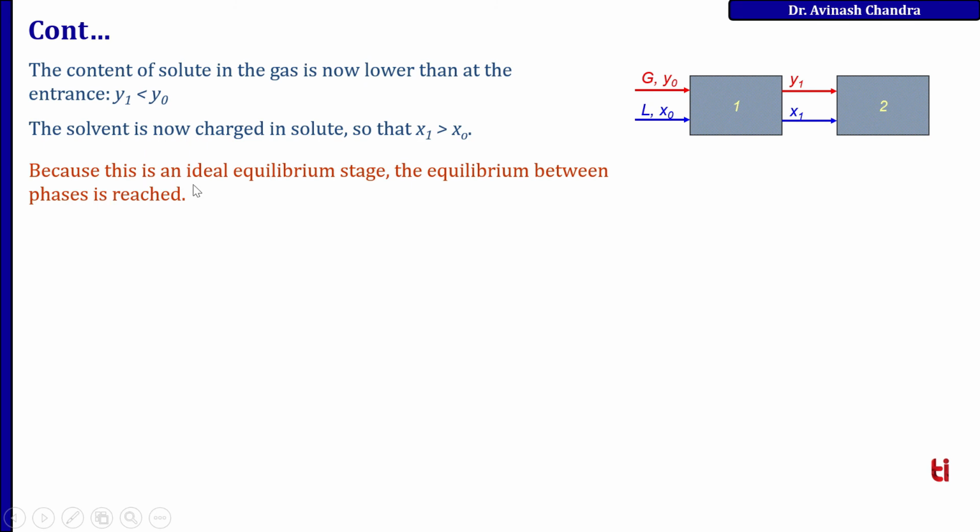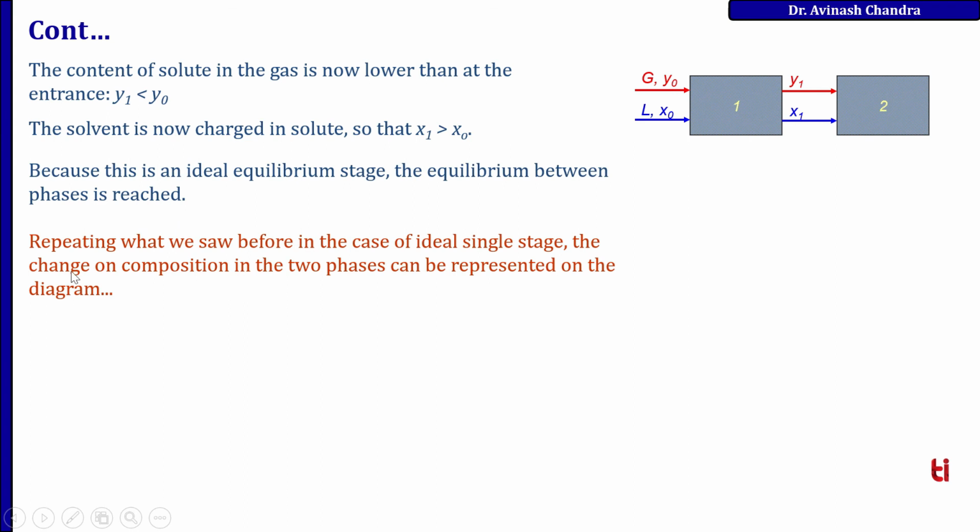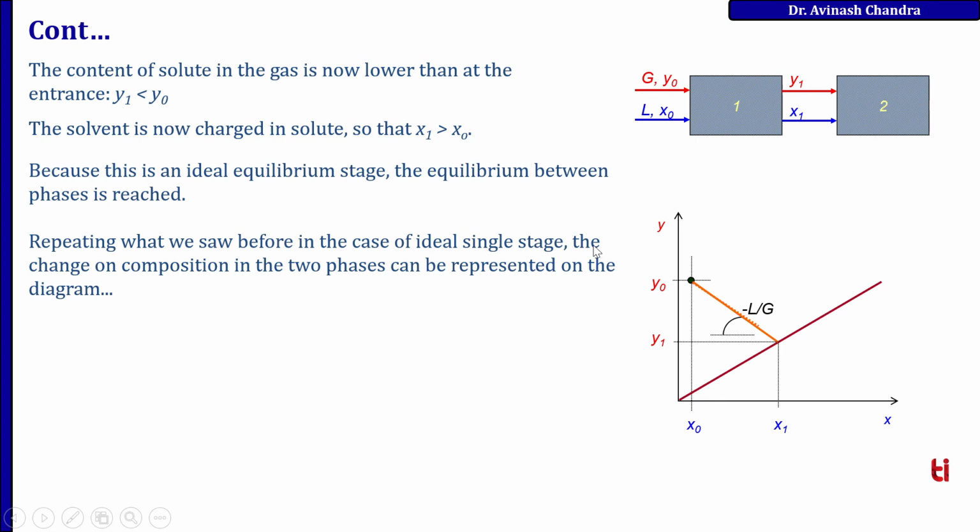So because this is an ideal equilibrium stage, the equilibrium between phases is reached. Repeating that, as before, in the case of an ideal single stage, the change in composition in the two phases can be represented on the diagram. Initially it was at this position, after some time it will be at this position. So this is for a single stage. Here this is for y naught, x naught, and this value is here after one stage, and the slope of this line will be minus L upon G.